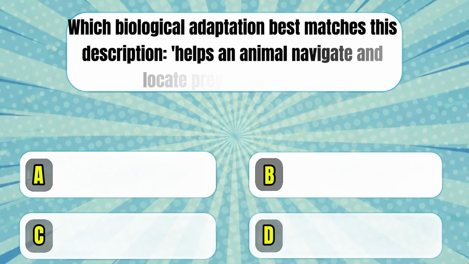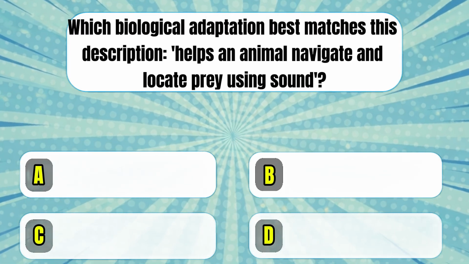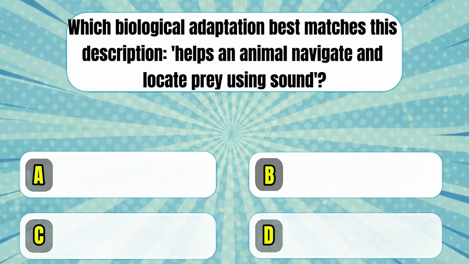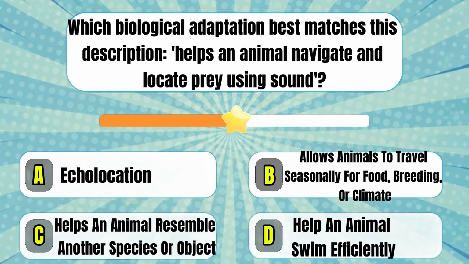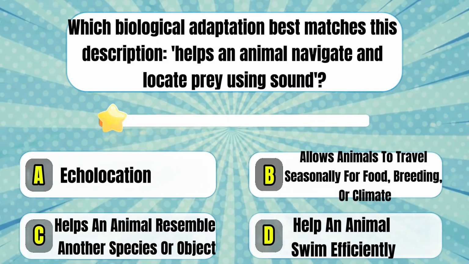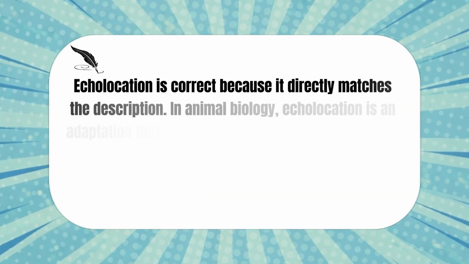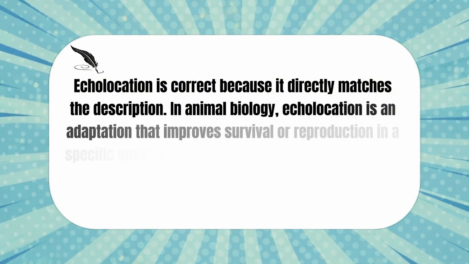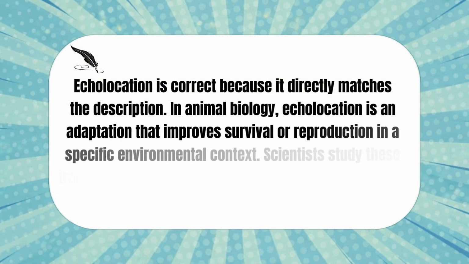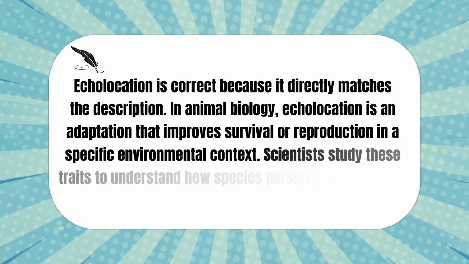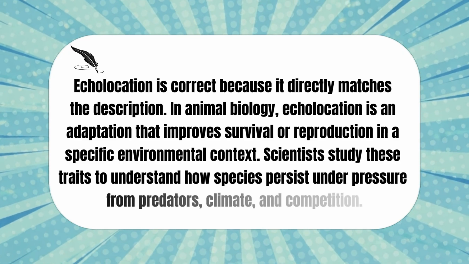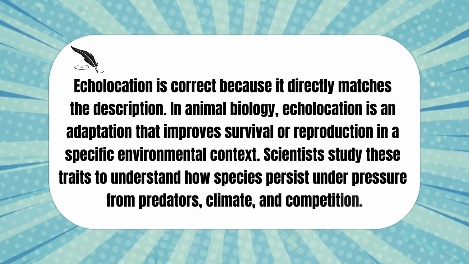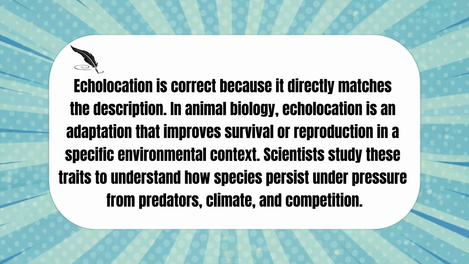Which biological adaptation best matches this description: helps an animal navigate and locate prey using sound? Echolocation is correct because it directly matches the description. In animal biology, echolocation is an adaptation that improves survival or reproduction in a specific environmental context. Scientists study these traits to understand how species persist under pressure from predators, climate, and competition.